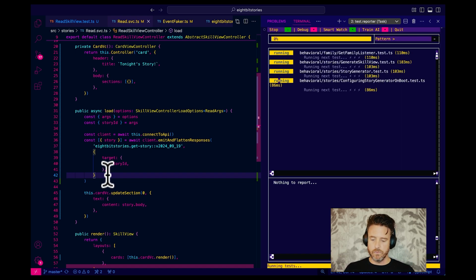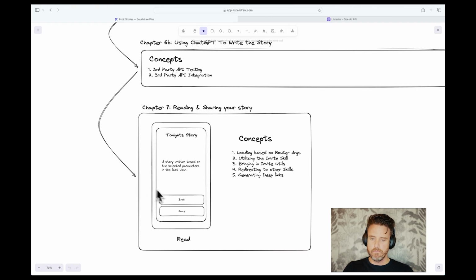All right, dudes. We have some other things that we're going to do according to our wireframes. We're going to create a back button and a share. Should we do that first, or should we just go ahead and test and read our first story? I think we should go test and read our first story.